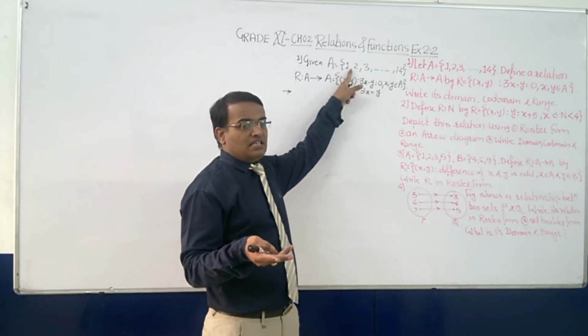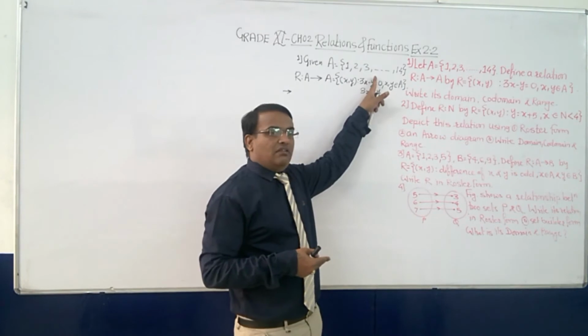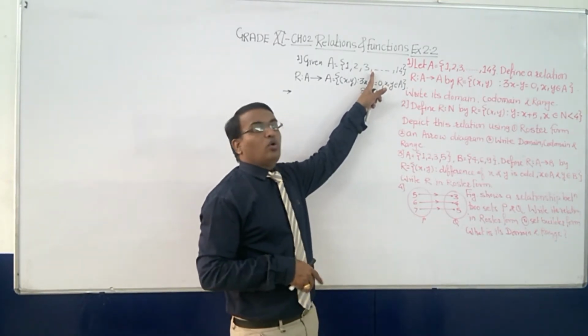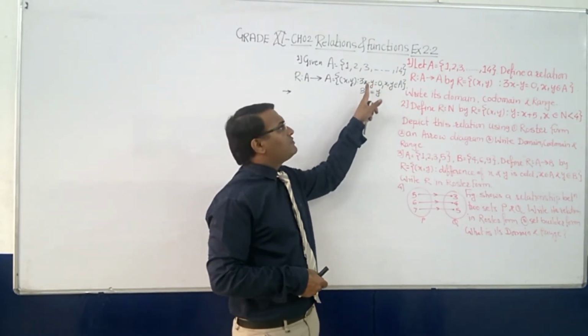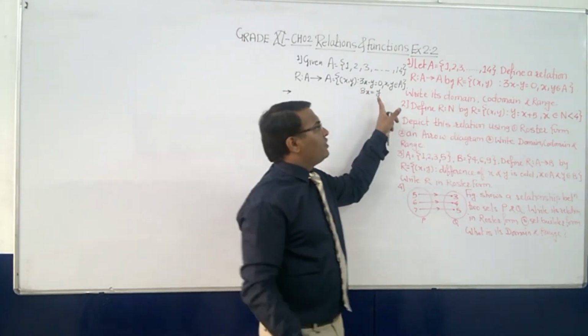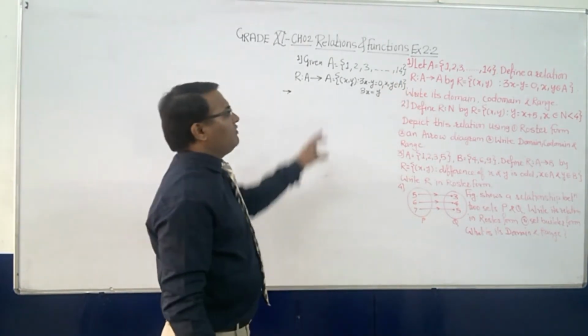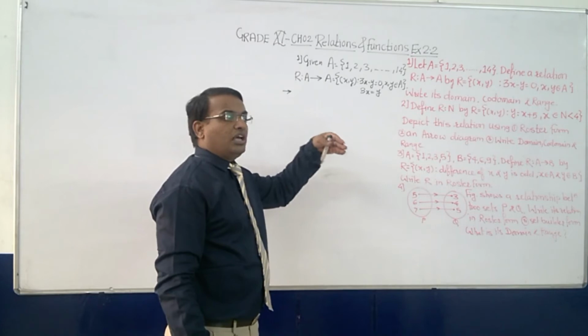2 3s are 6, 3 3s are 9, 4 3s are 12. But as soon as we go to 5, that is 5 3s are 15, so 15 is equal to y. Does 15 belong to this set? No. So it means that we cannot go beyond 1, 2, 3, 4.